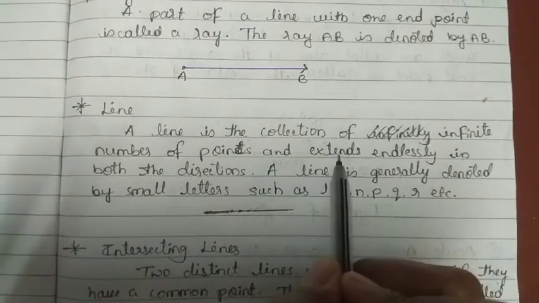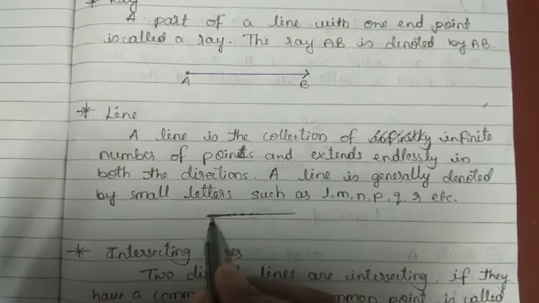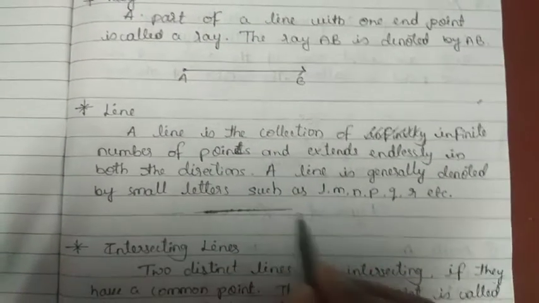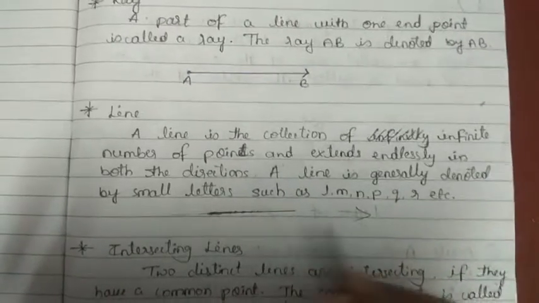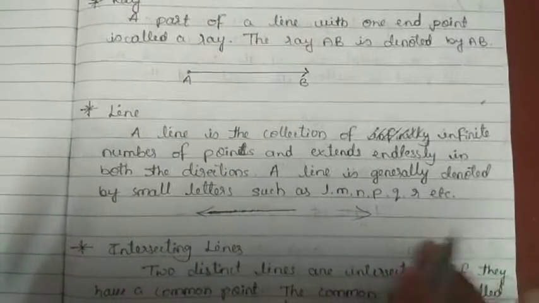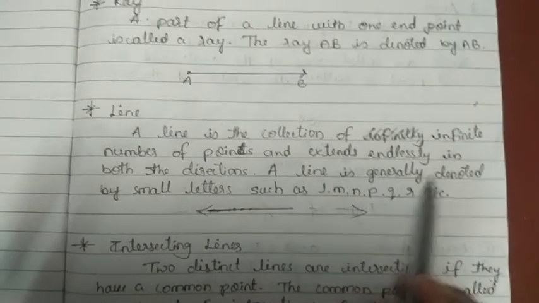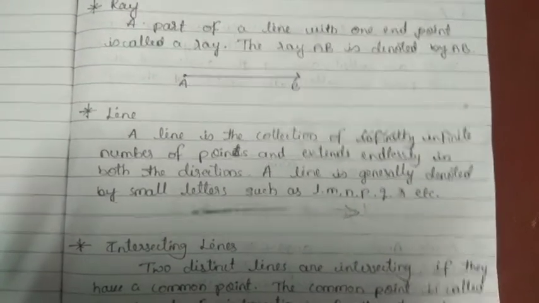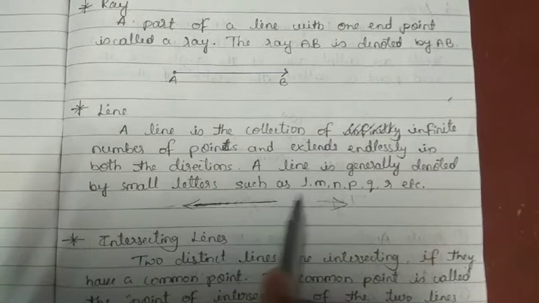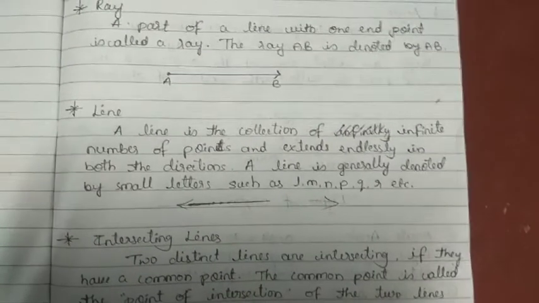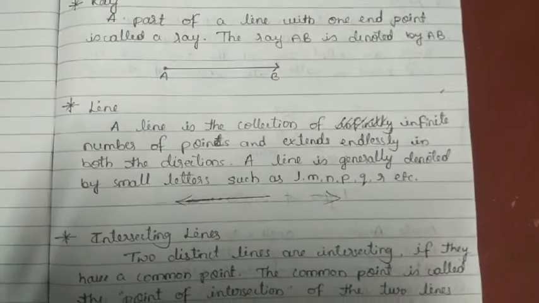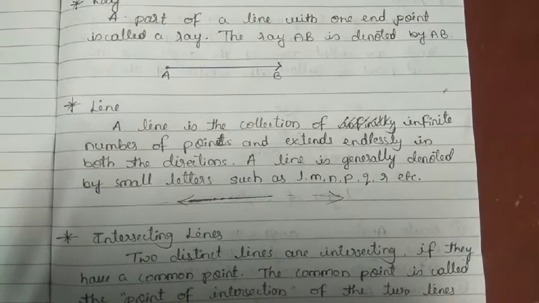And also this is endless. Endless means we can extend both the sides. A line is generally denoted by small letters such as l, m, n, p, q, r, etc.